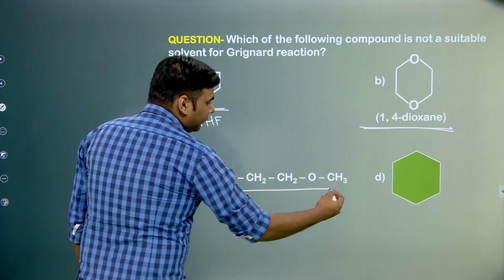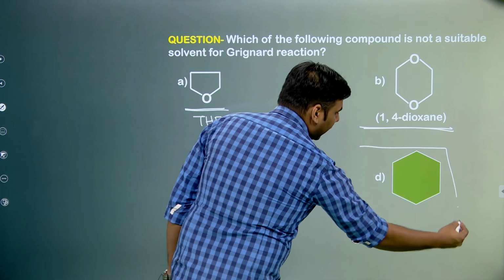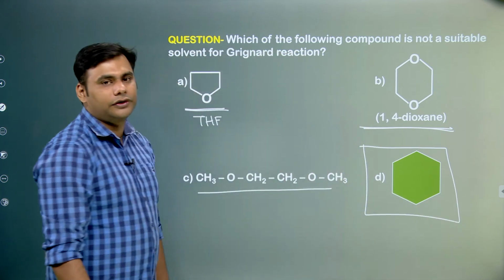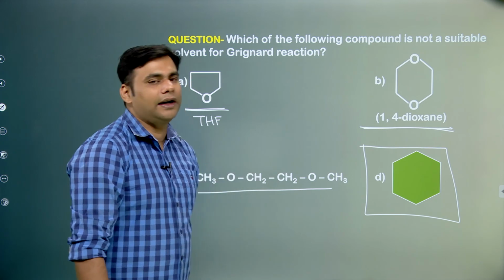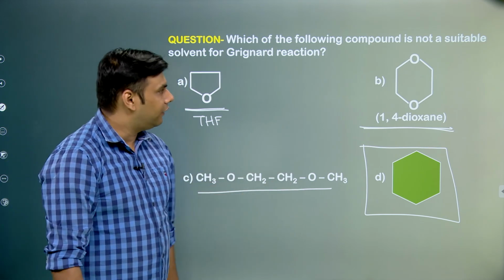This is again an ether, it will also stabilize, but this does not have any donor atom like oxygen. So this won't stabilize Grignard reagent. So it is not an effective solvent.